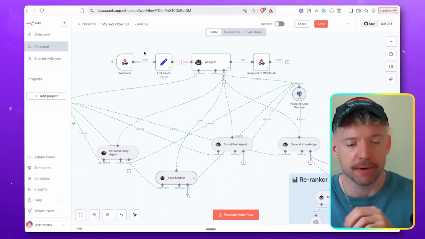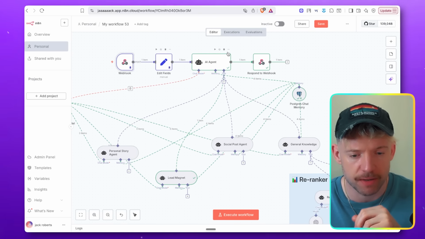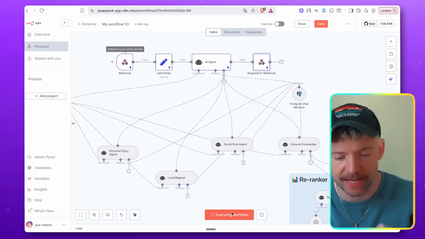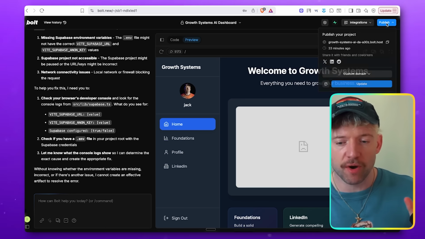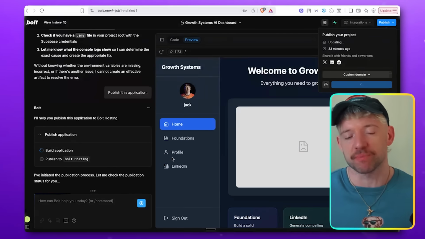And if I come back over here, guys, what I'm gonna do very quickly is pin this so we can run this real quick. Come down, pin. Come over here, pin, beautiful, and so respond to webhook, fantastic, and we'll just pin this too, awesome. Then come down, I'm gonna execute the workflow. So come back over to Bolt, that's worked. I'm gonna publish this real quick, let's update it, and then let's send the information over just so we can see it in its beautiful fashion.